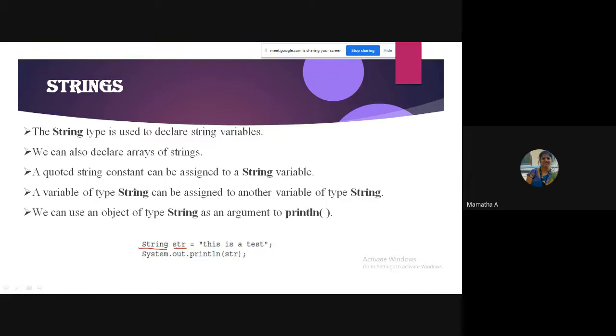So you can declare any string variable using the string data type, with a double quoted string value, which can be printed using the println statement.